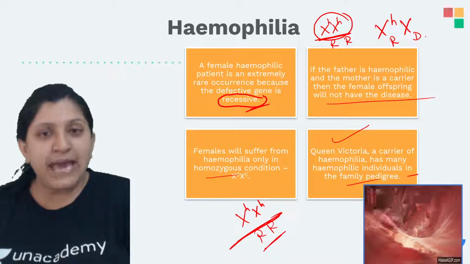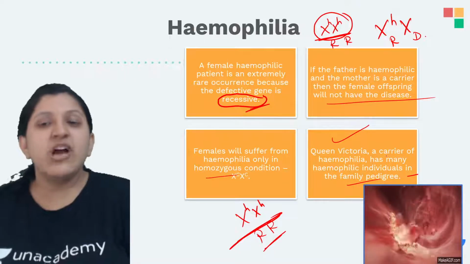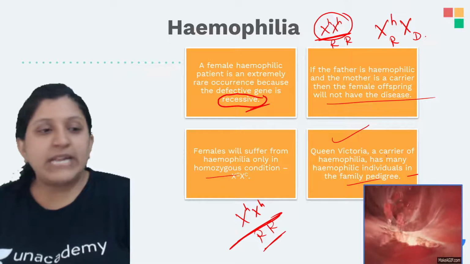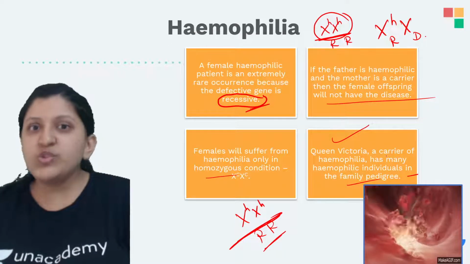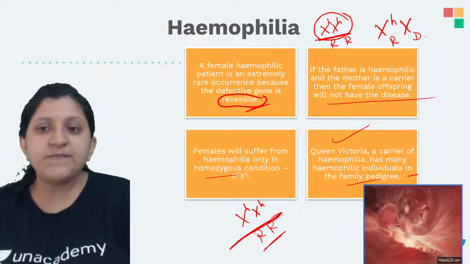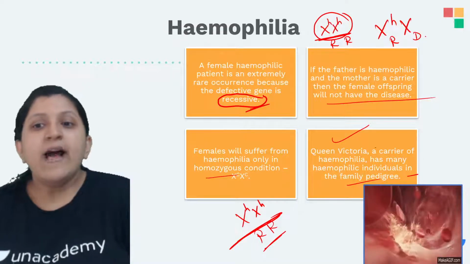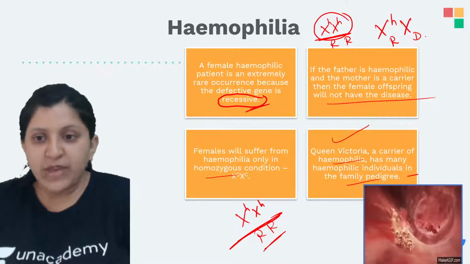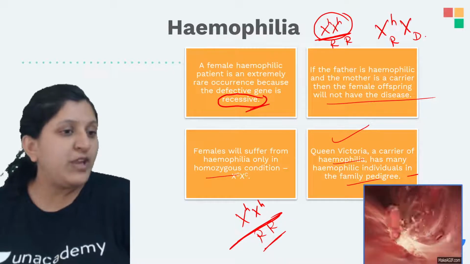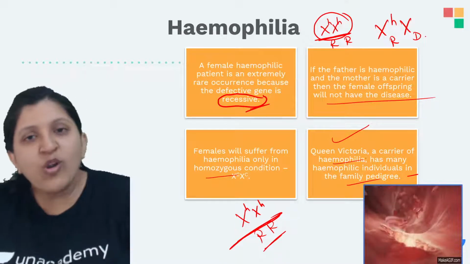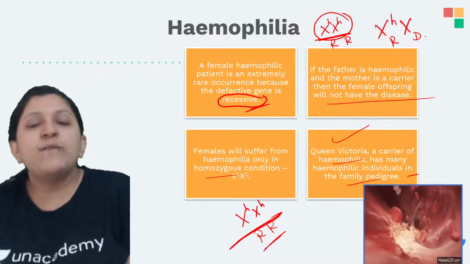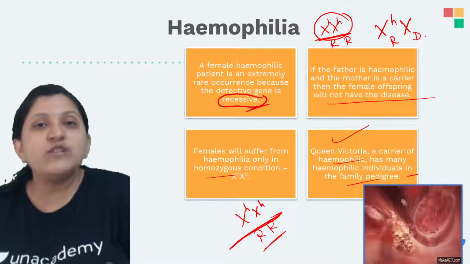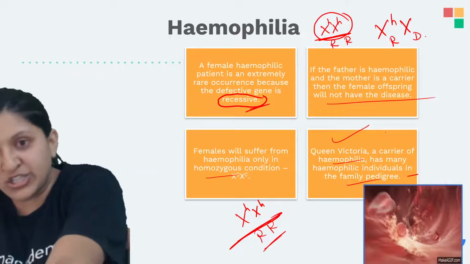Since they are getting married within their relatives, there is a chance that they can pass a particular faulty gene on. So Victoria was a carrier, and because the recessive genes keep moving around within the family itself, you can find so many disease conditions in them.